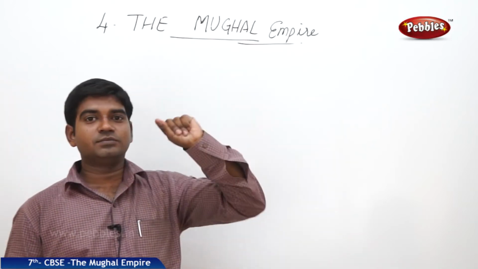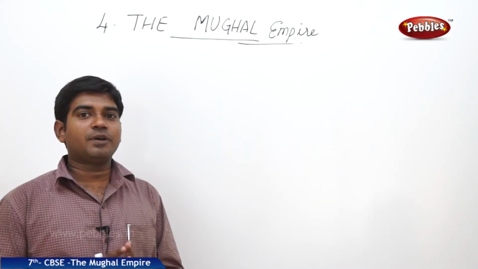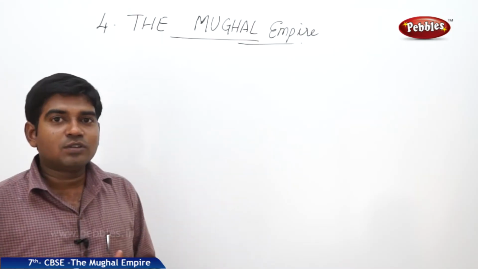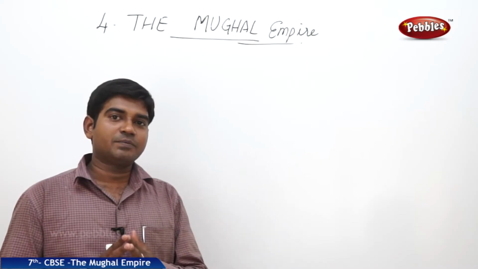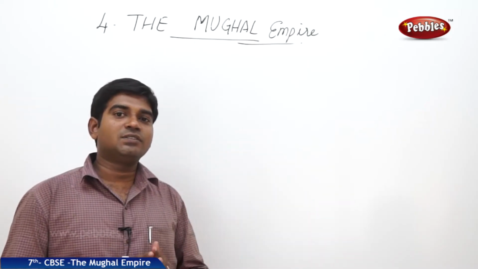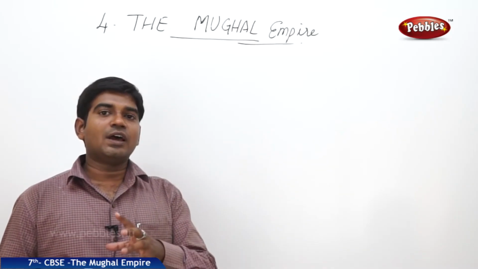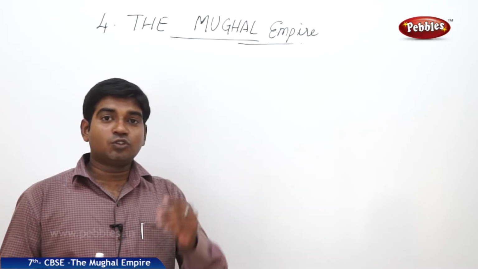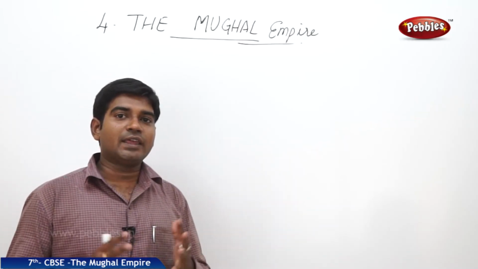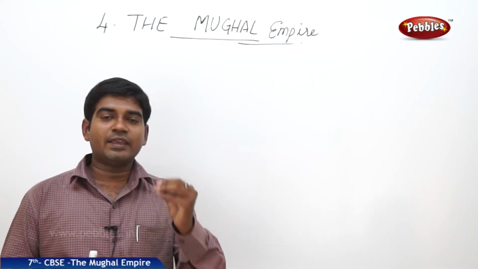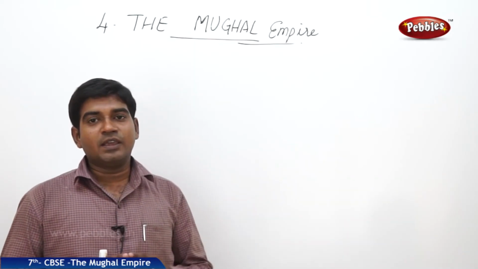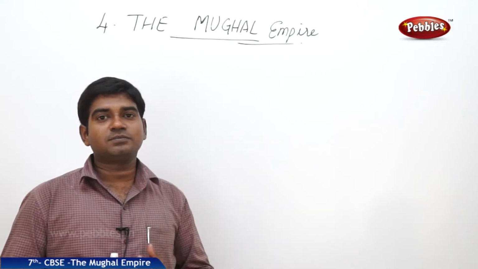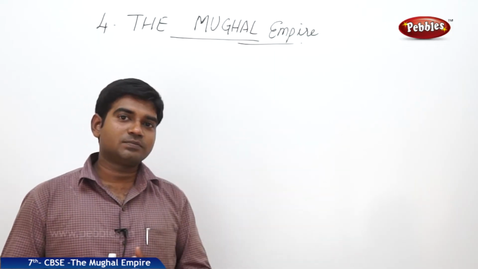Chapter 4, The Mughal Rule or the Mughal Empire. India was a land of diverse cultures before it became independent. Way back in the 11th or 12th century also, we have large divisions. So ruling a large subcontinent like India was really a difficult task, next to impossible. This was made possible by the Mughal rulers.